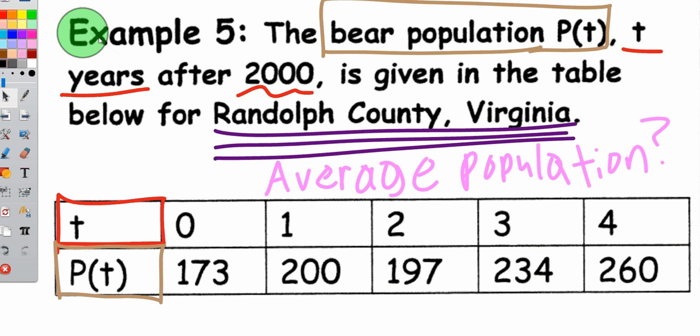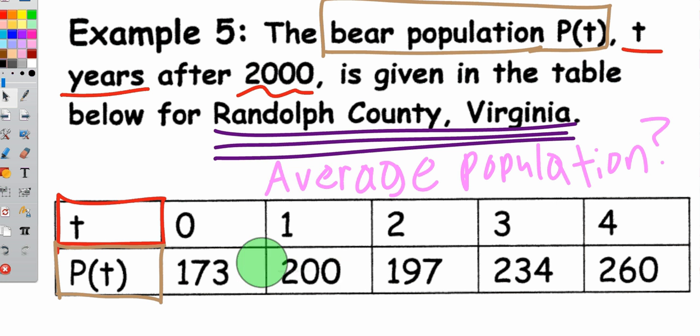Let's go through example number 5 for the mean value theorem for integrals. We have the bear population, P of t, so P for population, t years after the year 2000, given by the following table for Randolph County, Virginia. I don't remember where I found this example. I think it was from the Virginia Department of Wildlife. Forgive me for not citing it. But anyways, it's just a simple table.